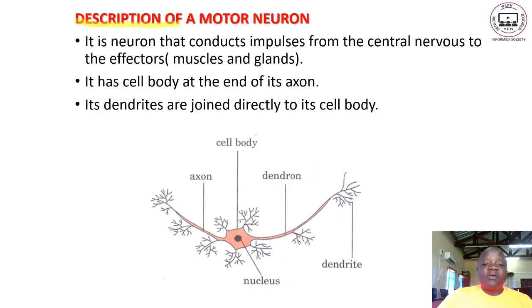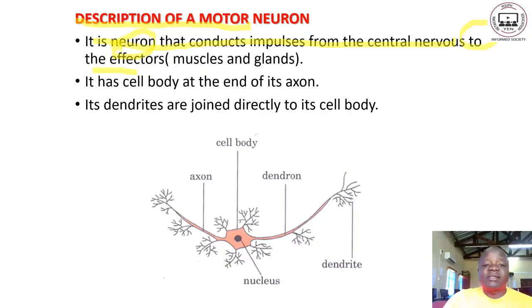Now, description of a motor neuron. This one is a neuron that conducts impulses from the central nervous system to the effectors. Effectors, we are talking of the good examples of effectors: the muscles and then the glands. The glands, we have the thyroid glands, parathyroid glands, all those things. We have the pancreatic glands. We have several glands, our salivary glands. All those things are examples of the glands.